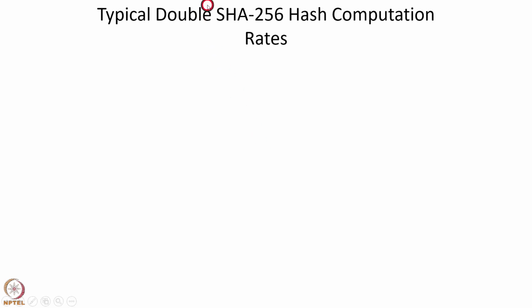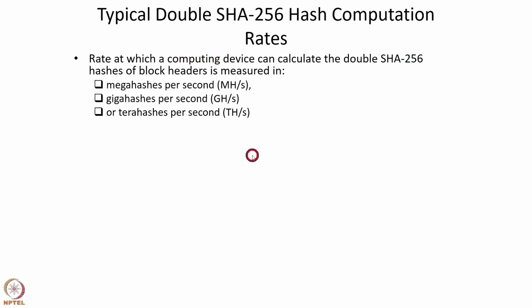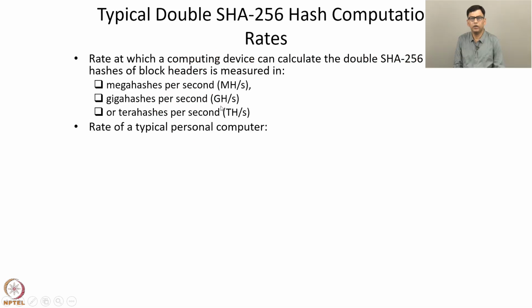Now let's discuss typical double SHA-256 hash computation rates. The rate at which a computing device can calculate the double SHA-256 hashes of block headers is measured in these units: mega hashes per second, giga hashes per second, or tera hashes per second. The rate of a typical PC is less than 100 mega hashes per second.